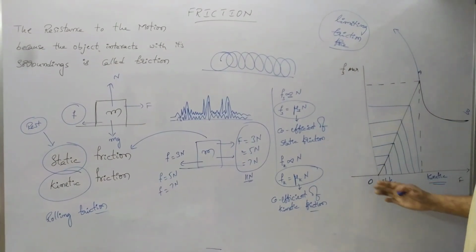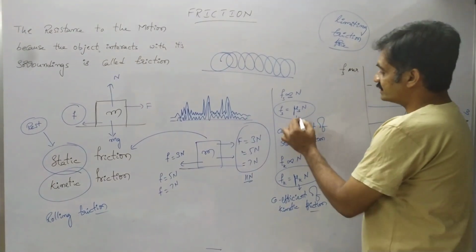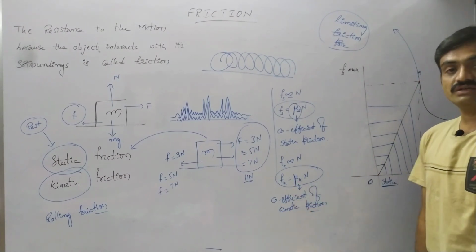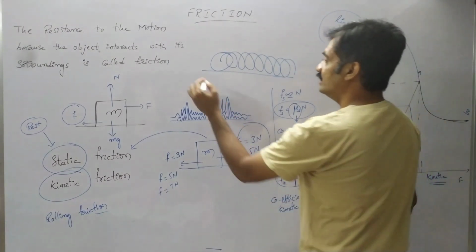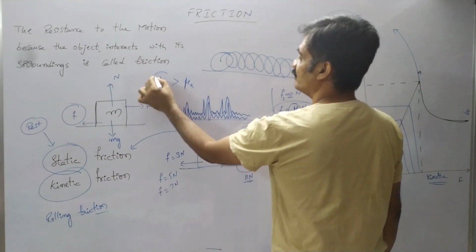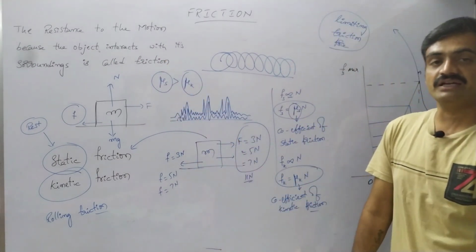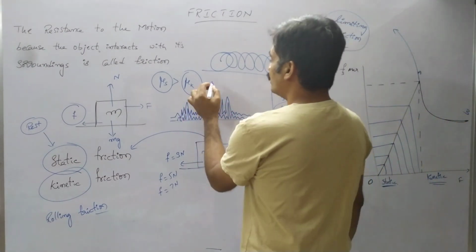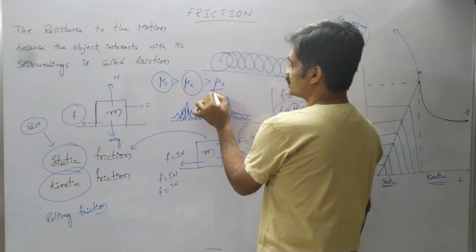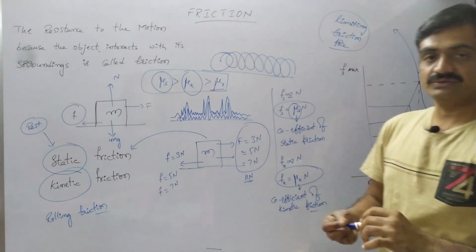Now we have seen the difference between the static region and the kinetic region. Mu suffix s represents the coefficient of static friction and mu suffix k represents the coefficient of kinetic friction. In this case, mu suffix s is greater than mu suffix k, meaning the coefficient of static friction is greater than the coefficient of kinetic friction. The coefficient of kinetic friction is in turn greater than the coefficient of rolling friction. Take a screenshot, we will continue.